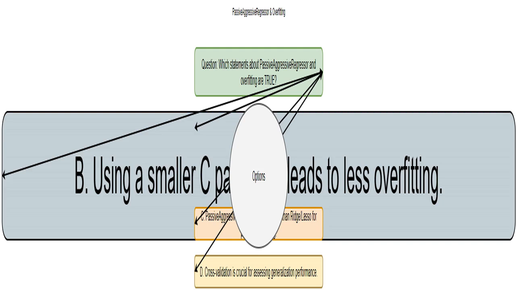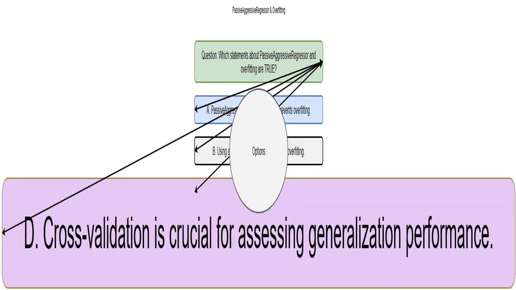Think of it like this. A smaller C encourages the model to be more conservative and less prone to memorizing the training data. This statement is also true.